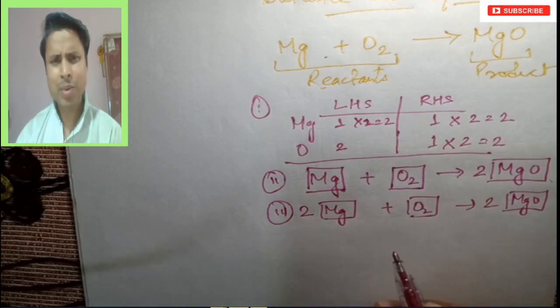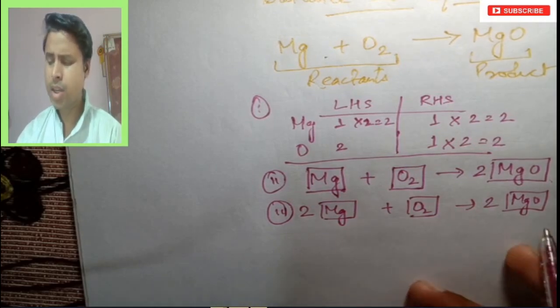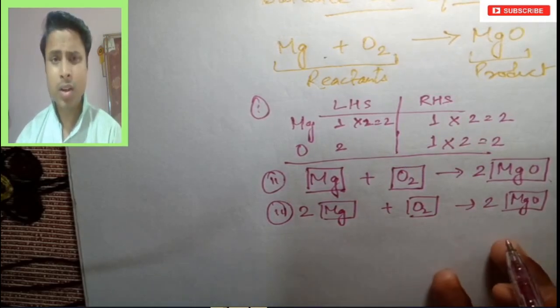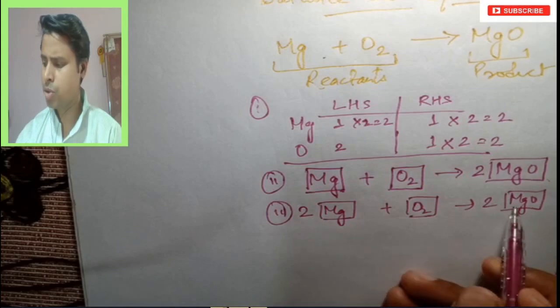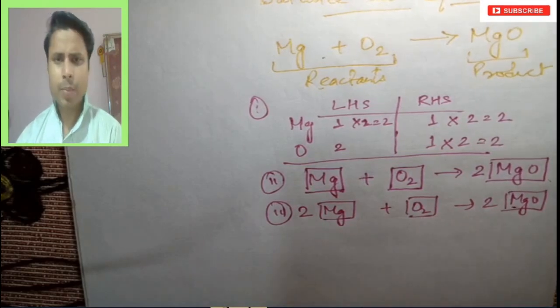After completely balancing it, you just have to recheck whether everything has been balanced or not. So 2 magnesium, 2 magnesium, 2 oxygen, 2 oxygen, right? So this is balanced here.